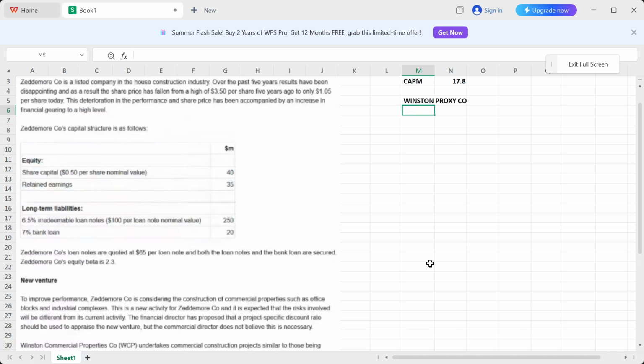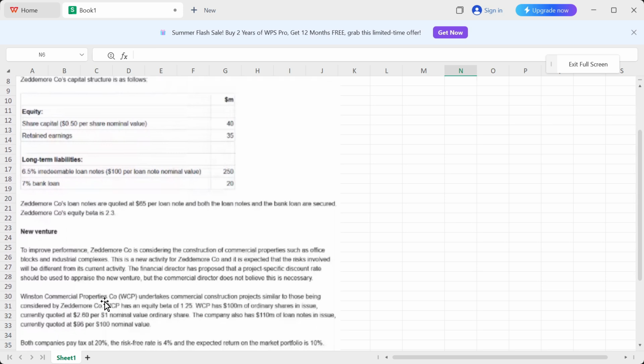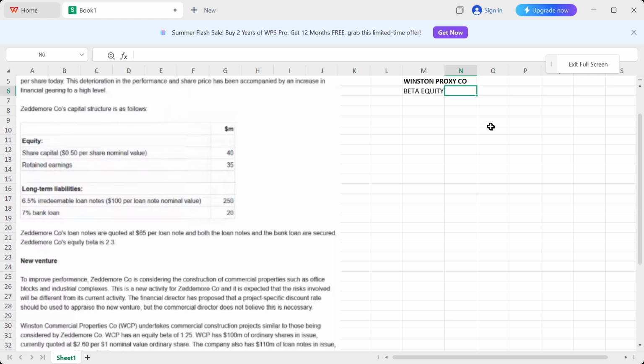So first of all, I always write my data so that it makes my working easier, right? I will need the beta equity to convert it into beta asset first, right? That's what we call the de-gearing, where you convert the beta equity of the proxy company into beta asset. You remove the financial risk from the proxy company, right? So its beta equity right now, of Winston company, is how much? You can read the paragraph where they were talking about the Winston Commercial Property Company. It says that WCP has an equity beta of 1.25, right? So I'm going to come over here and write 1.25. That's my beta equity, okay?